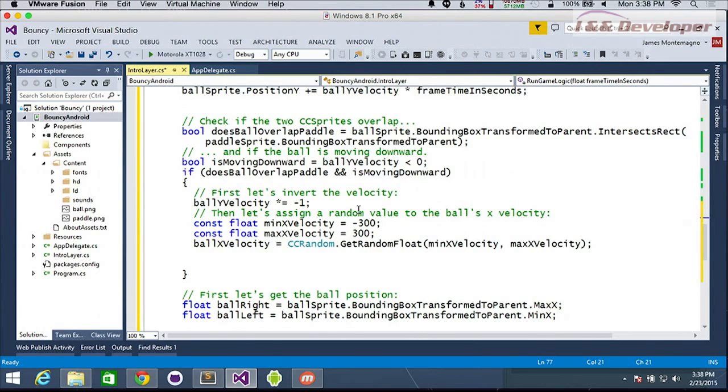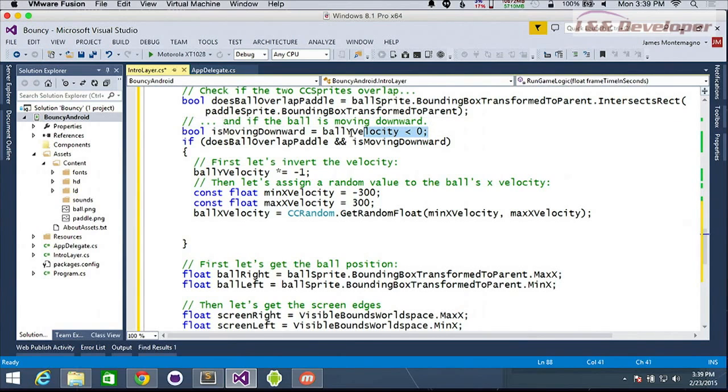And then to actually see if the ball has touched the paddle, we're going to use this method called bounding box transform to parent, which is pretty cool. It puts a bounding box around that sprite, and with this one method, it'll tell us if it's overlapped. It's not like a circle around it, but it's a pretty good approximation, and for all intents and purposes, you can build multiple bounding boxes as well. And of course, we want to make sure here if the ball is moving down.